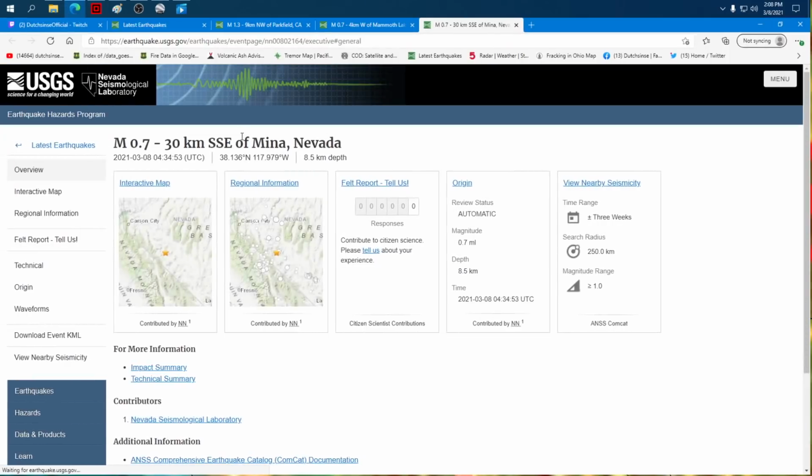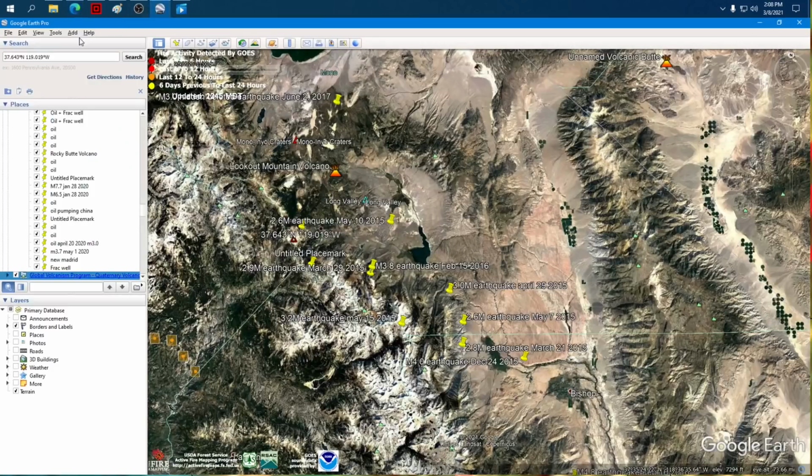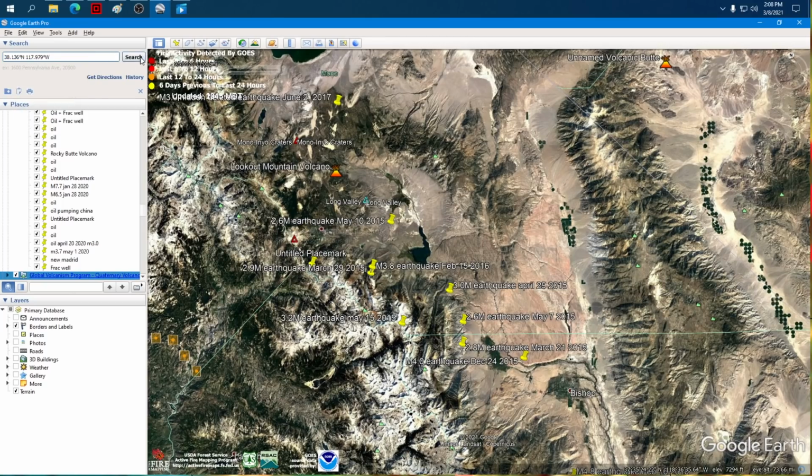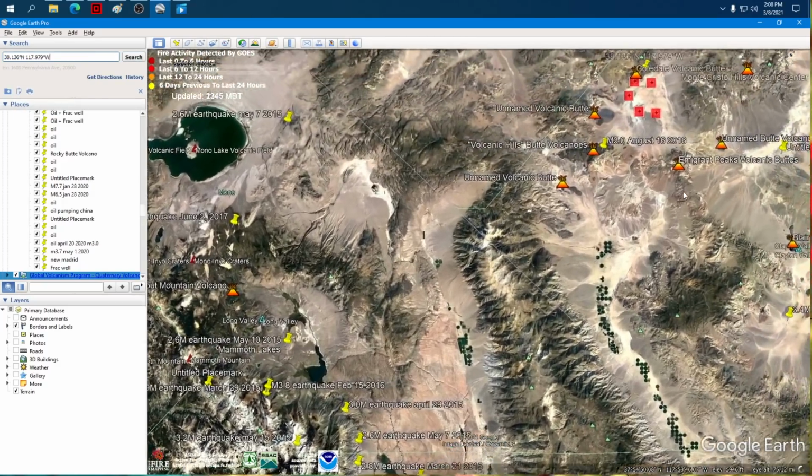Now we jump across the border and I'm just going to pull an earthquake from right in the middle here. We're going to go over into Nevada, and we're going to the Monte Cristo Hills Volcanic Center. So let's put the coordinates in. Going over to the east, look what we've got going on.